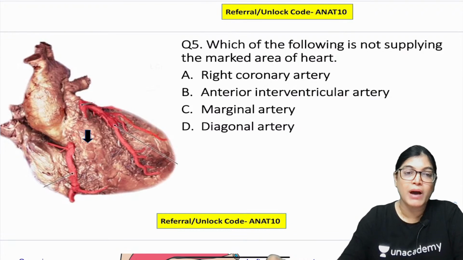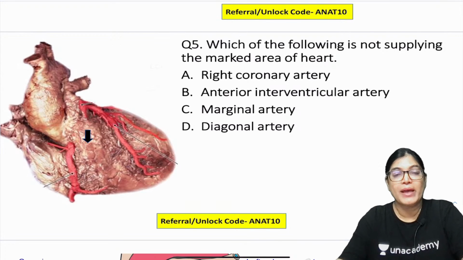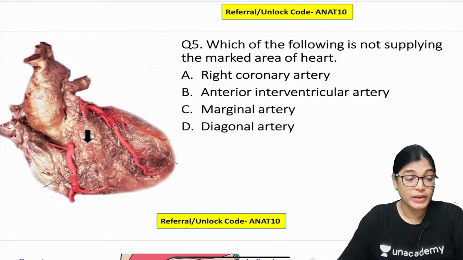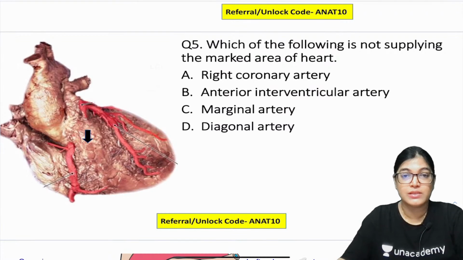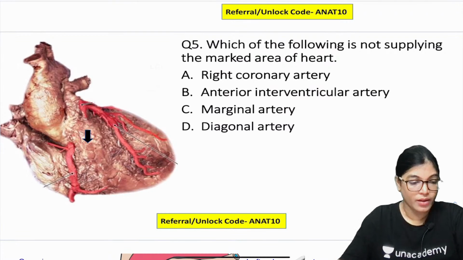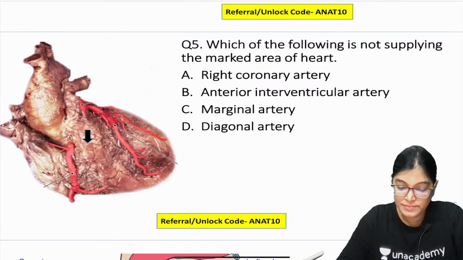Can you see the arrow marked area shown in the part of the heart? You have to identify that area, and then tell me which of the following arteries is not giving blood supply to this respective area. Okay, so mark your answer. Question number 5.